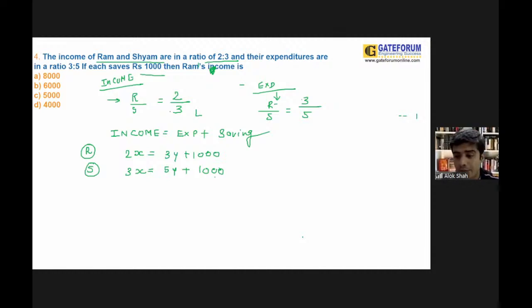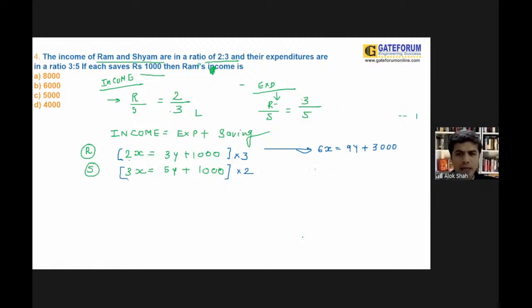There are lots of people who are giving the correct answer as 4,000. If I want to simplify this, this is 2x and this is 3x. Let me multiply this with 3 and this with 2. 2x into 3 is 6x = 9y + 3000. That is for Ram.